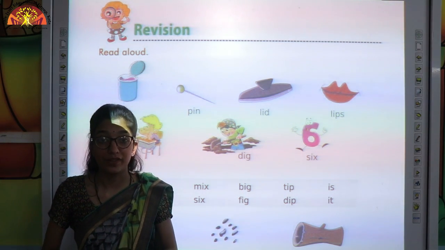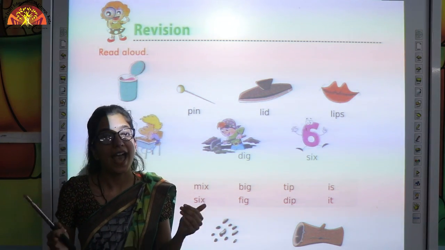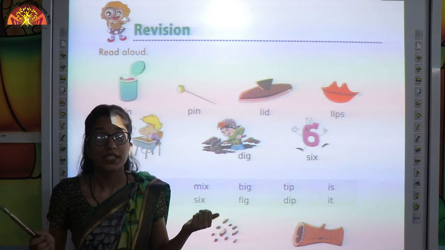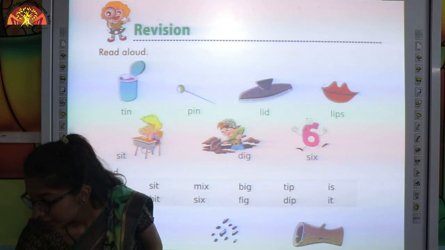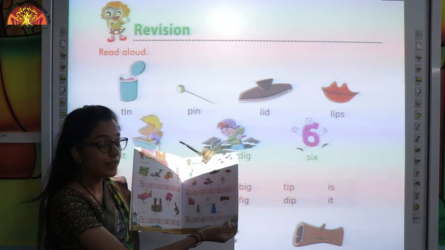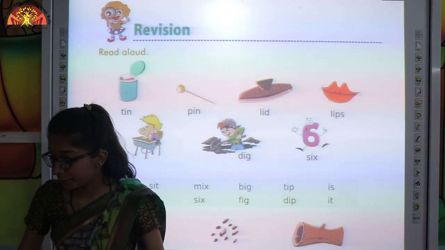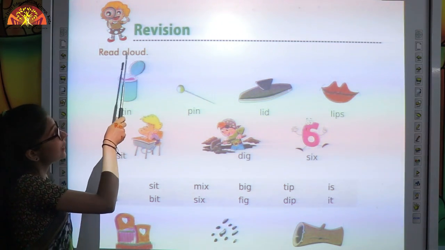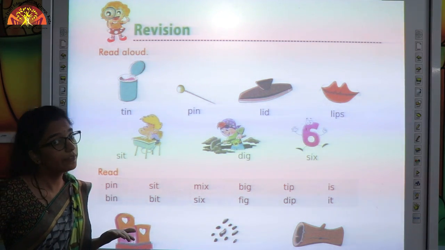So kids, in the previous class we have already learnt about sounds of A and E. So today we will do the revision of sounds of I and U. So everyone, take out your Hollyhock book. Open page number 7. Mention the date and classwork at the top. So kids, look here. Let's start reading. Read aloud. So kids, you have to do reading loudly with me.